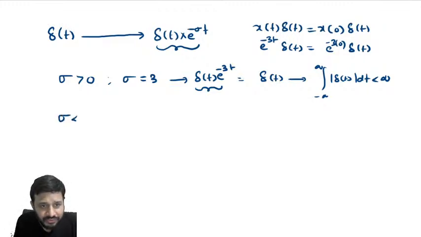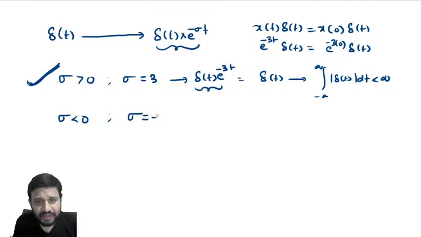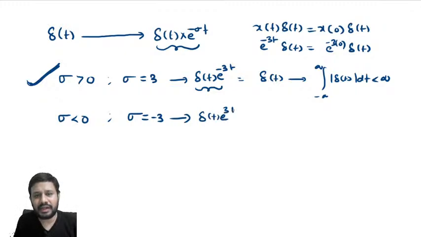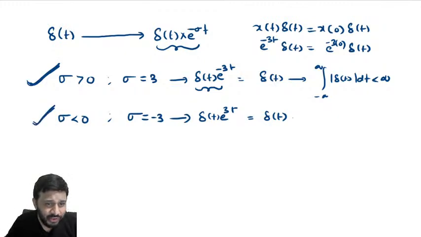Now sigma less than 0, if I take. I don't have any problem if I take values of sigma greater than 0. Now what will happen if I take sigma less than 0? Sigma is equal to minus 3. So in Laplace, what will happen? Del of t e power minus sigma t means e power 3t. According to this property, this is again del of t, which is absolutely integrable. So I can take any value of sigma less than 0 also.